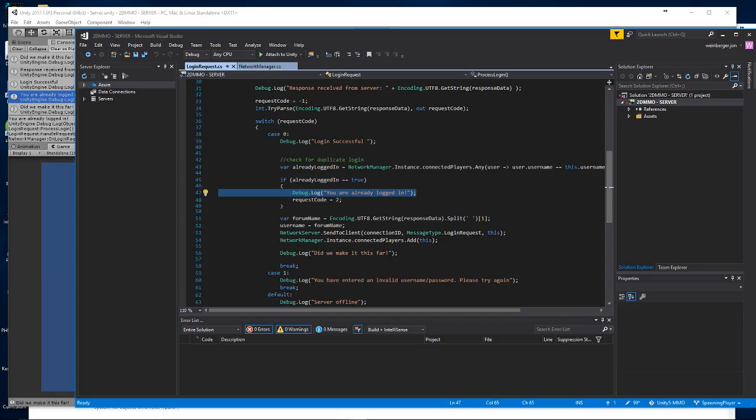Oh, you know what? Although, no, I don't think so. Hold on. Already logged in equals, okay, yeah, it equals that. Already logged in, you're already logged in. Let's see here.